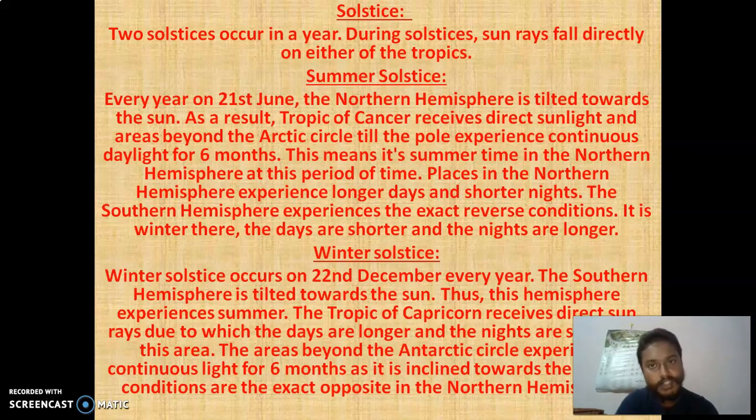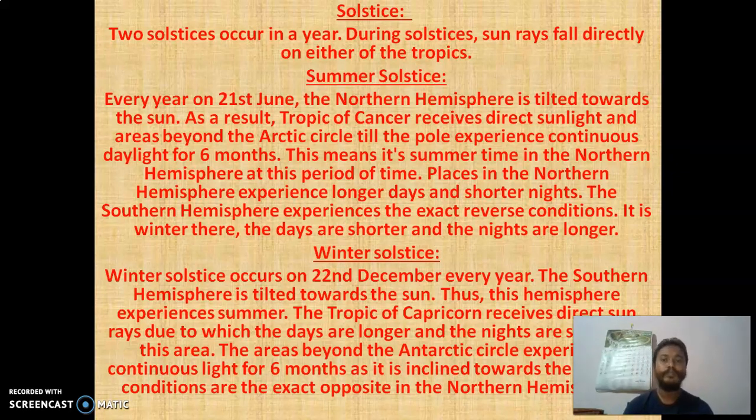Now number one is summer solstice. Every year on 21st June, the northern hemisphere is tilted towards the sun. As a result, the Tropic of Cancer receives direct sunlight, and areas beyond the Arctic Circle till the pole experience continuous daylight for 6 months. This means it's summer in the northern hemisphere at that time, and places in the northern hemisphere experience longer days and shorter nights. The southern hemisphere experiences the exact reverse condition. It is winter there, the days are shorter and the nights are longer.